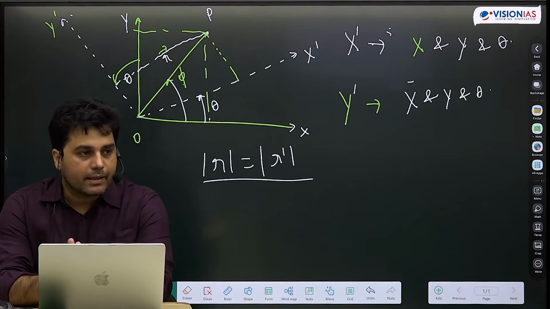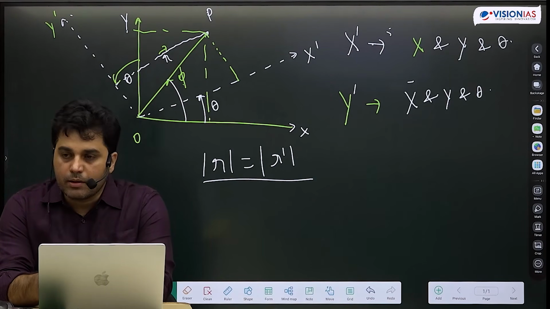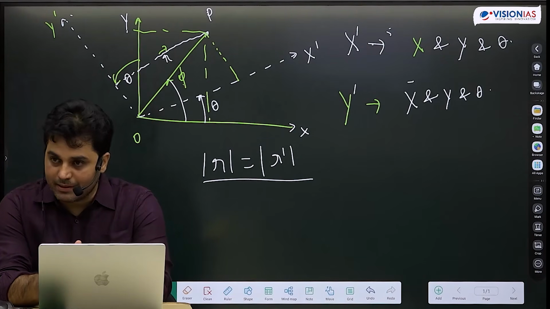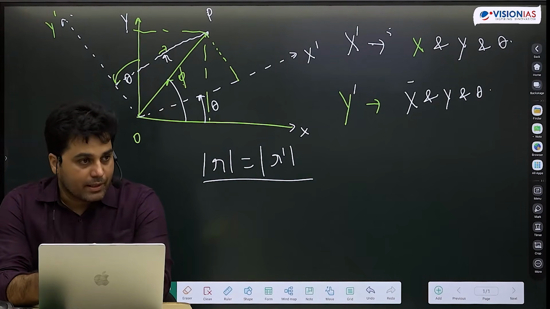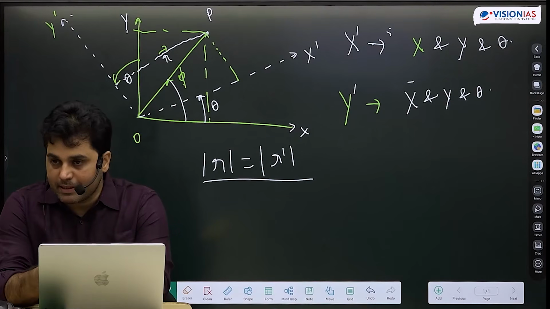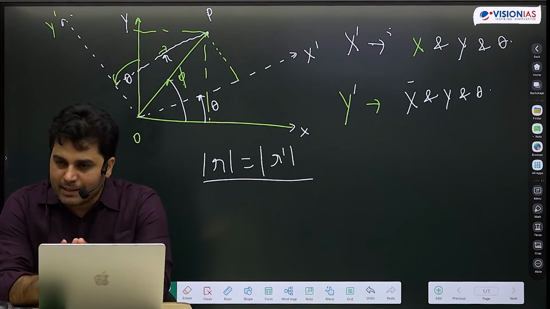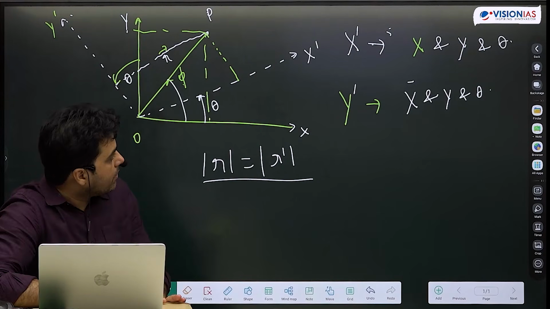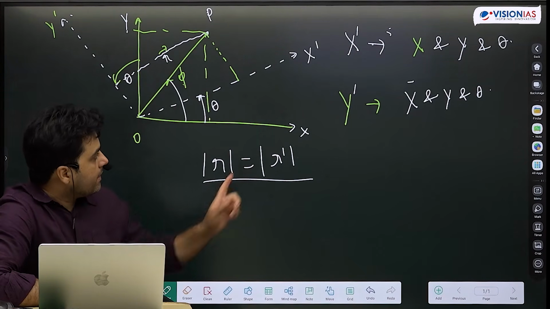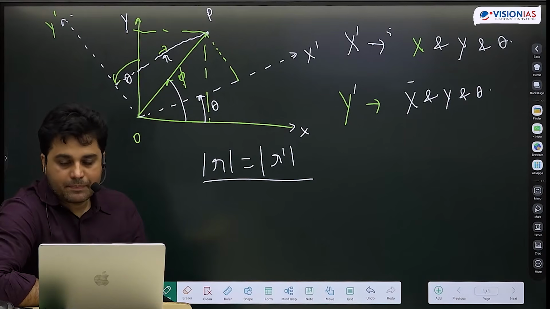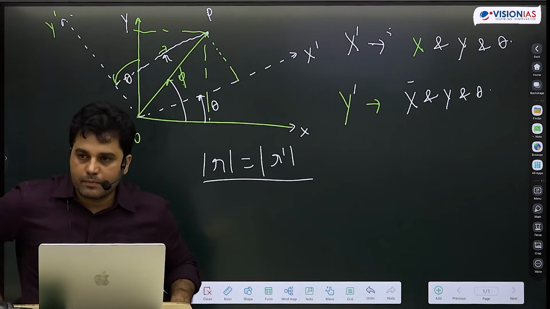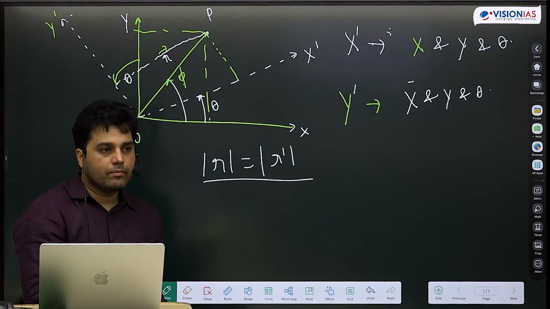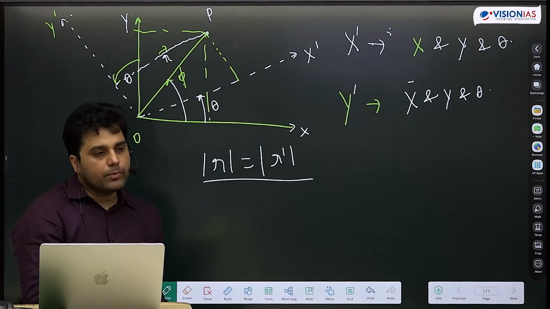If you need a hint, I can give you a hint. You can use the polar coordinate system. x is equal to r cos theta and y is equal to r sin theta. That will solve the problem fastest. But there are many other methods also, you can use any method. I want you to find out how x dash can be written in the form of x, y and theta, and same thing for y dash.